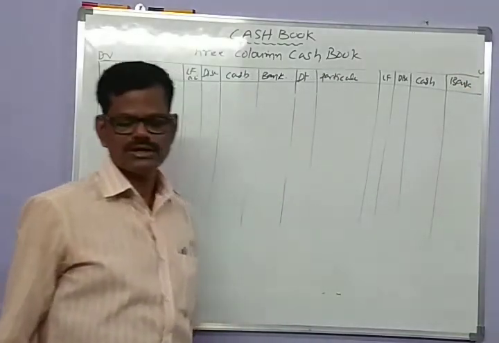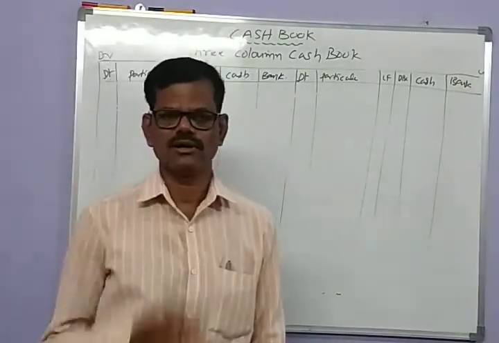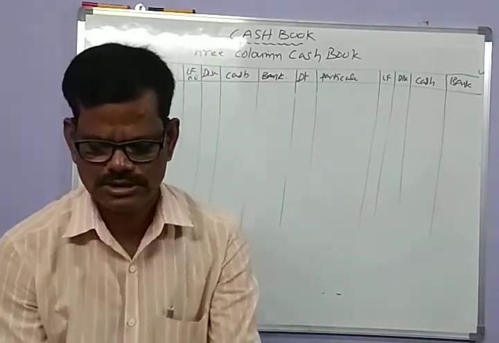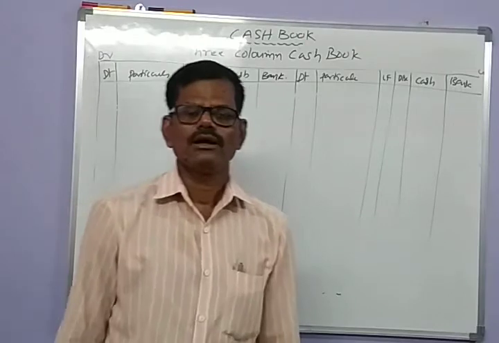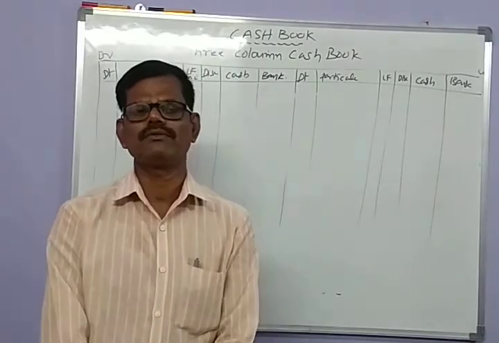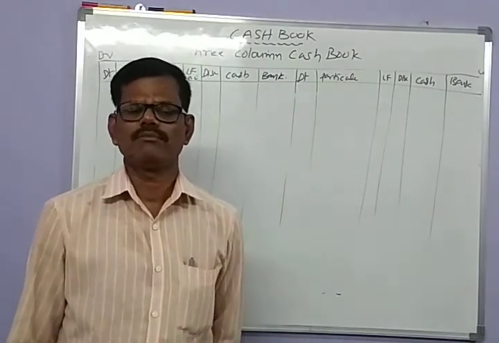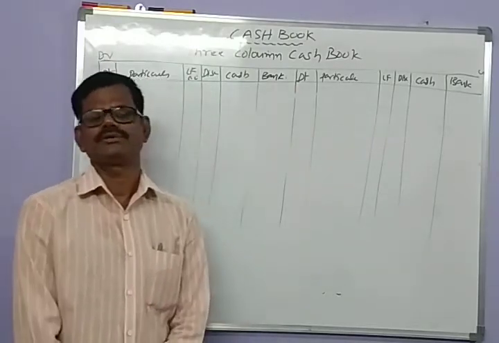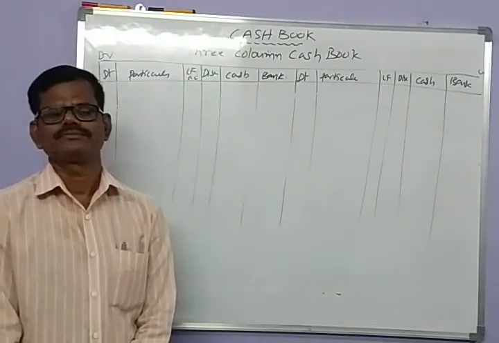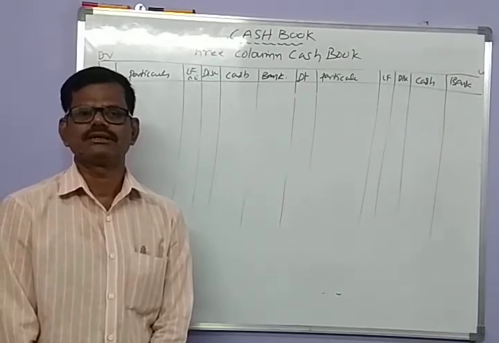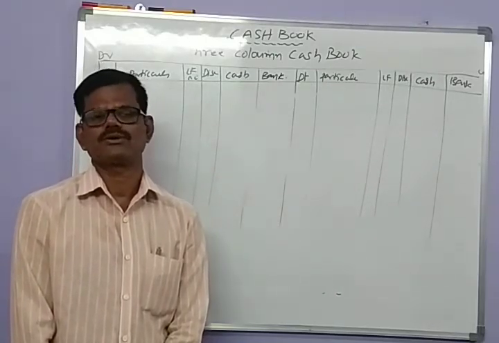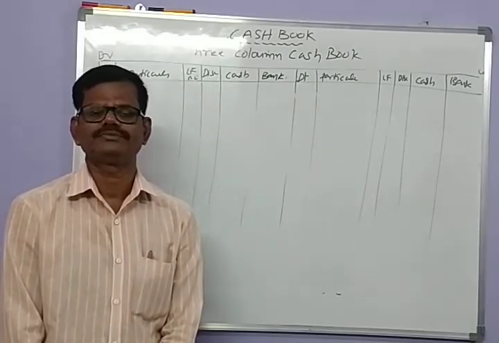What is triple column cash book? Let us try to understand. In big companies or large sized business firms, definitely they do their payments and receipts through bank.